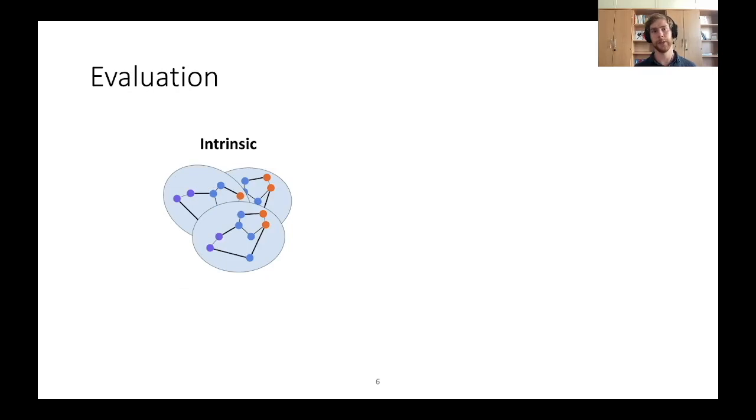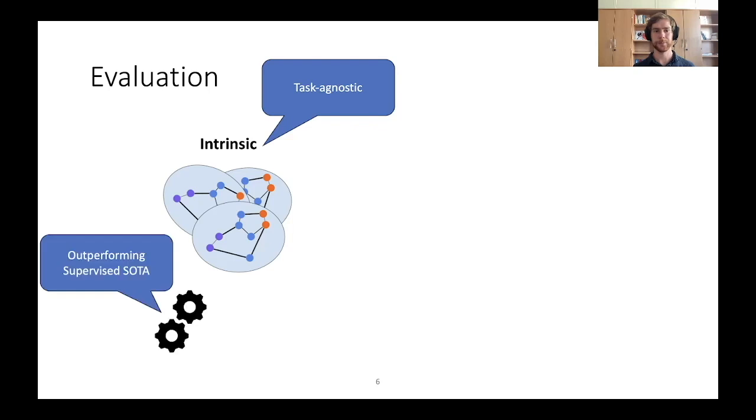How do we evaluate these graphs? We do this on the one hand intrinsically, where we check the graphs directly, independent of any downstream task. So this evaluation is task agnostic. We do this automatically on the dataset provided by Saha et al., where the task is, given an argument, to generate a graph which makes the implicit common sense knowledge explicit. And we find that our graphs outperform the supervised state of the art on this dataset.